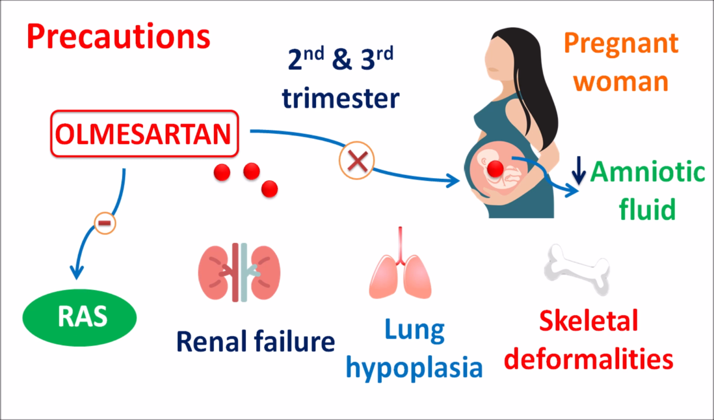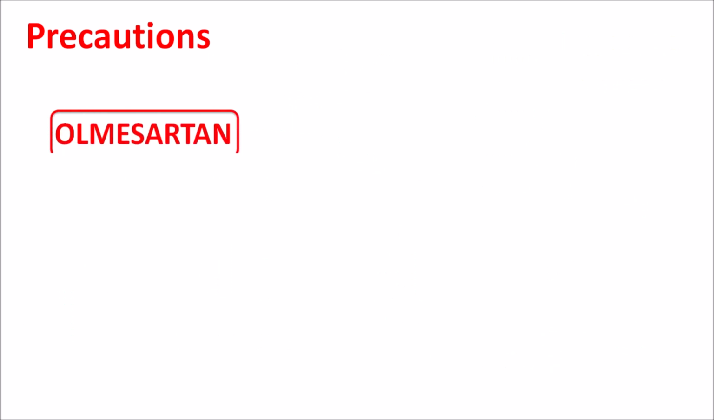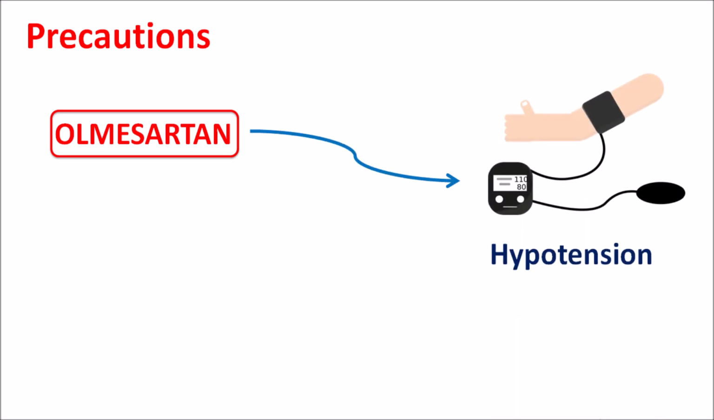Just to remind you that Olmesartan is an antihypertensive, it is going to inhibit the renin-angiotensin system. So this drug can reduce the blood pressure, resulting in hypotension.